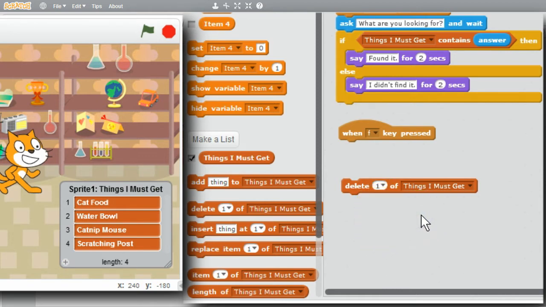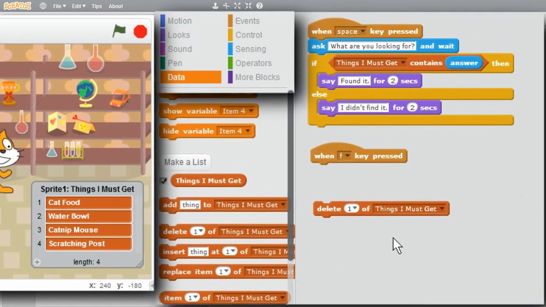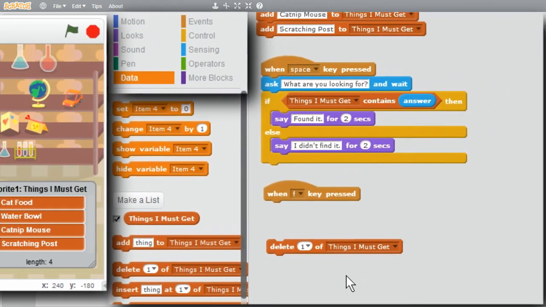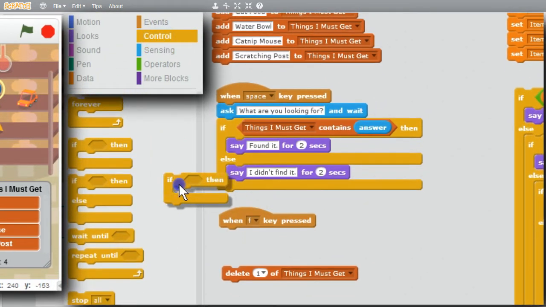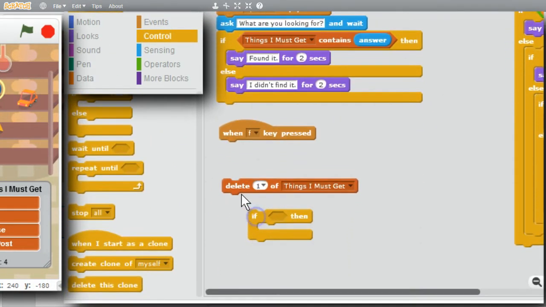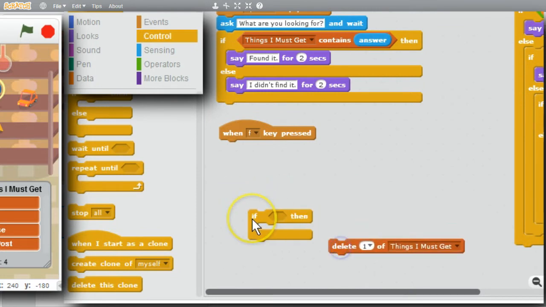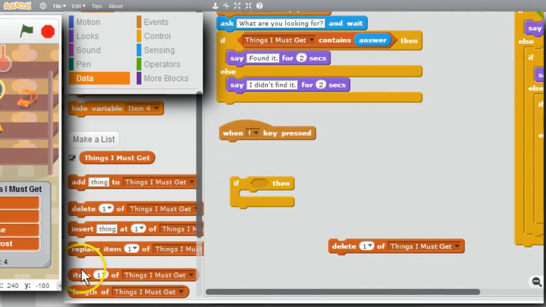To delete an item from the list, the code will walk through the list and remove items that have matching names. I want when the F key is pressed to remove cat food from the list. I'll go to Control, get If, move delete out of the way for now. How can I see what item is in the list? I'll go to Data and get Item.